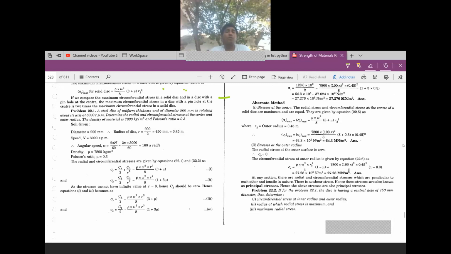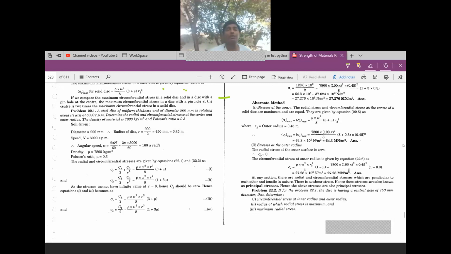Speed N is equal to 300 rpm. Determine the radial and circumferential stresses. You have to determine them at the center as well as at the outer radius.